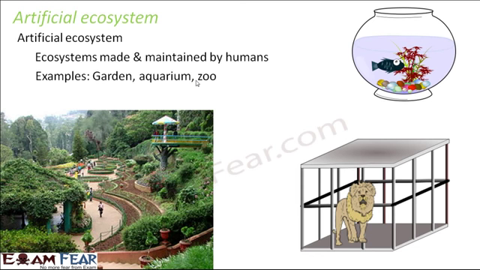Similarly, garden. Even the small lawn or small garden which you have in your house is also an ecosystem, because the different plants, the small insects, and the birds present there are the living components of that ecosystem, and the non-living components would be the water, soil, air. So these are examples of ecosystems which are created and then maintained by human beings. So this is what artificial and natural ecosystem is.